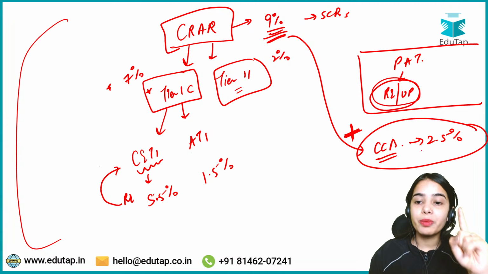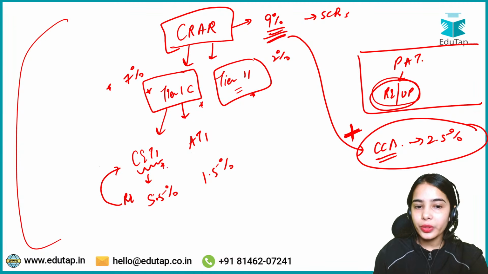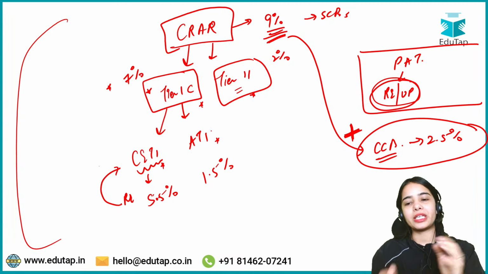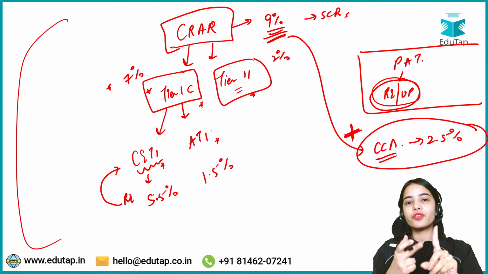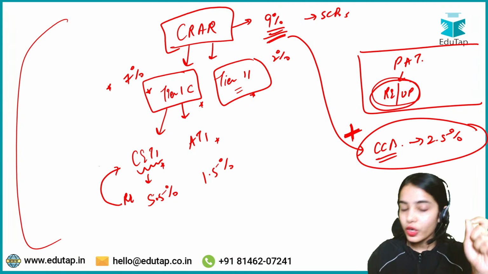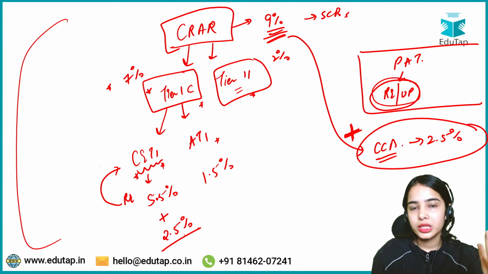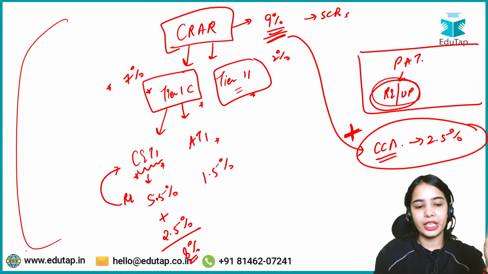Now, these additional buffers that the bank has to maintain are in what form? In the form of tier 2 capital or tier 1 capital? In the form of common equity tier 1 capital or additional tier 1 capital? If the bank is maintaining the capital conservation buffer, that should be in the form of common equity tier 1 capital. That means in common equity tier 1 capital, the bank has to maintain an additional 2.5%. So in total, 8% is the common equity tier 1 capital that banks have to maintain.